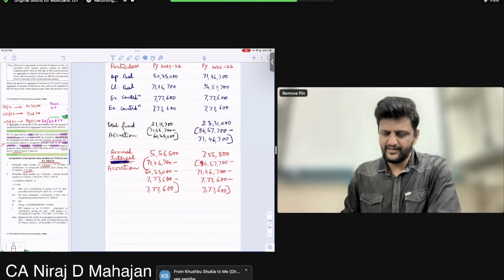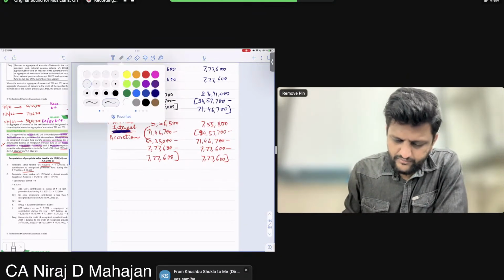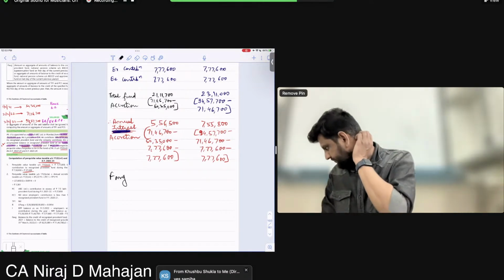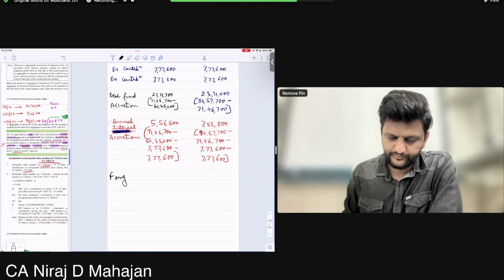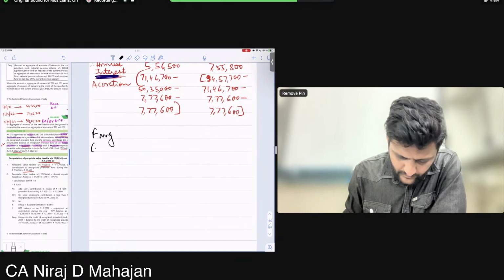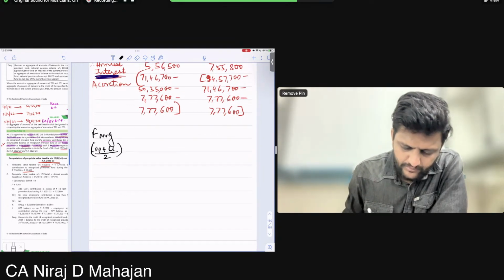And now I have average balances. What else do you want? Fund average. Chalo, give me fund average. Fund average, children, give me. Opening plus closing divided by 2. It is opening plus closing divided by 2.